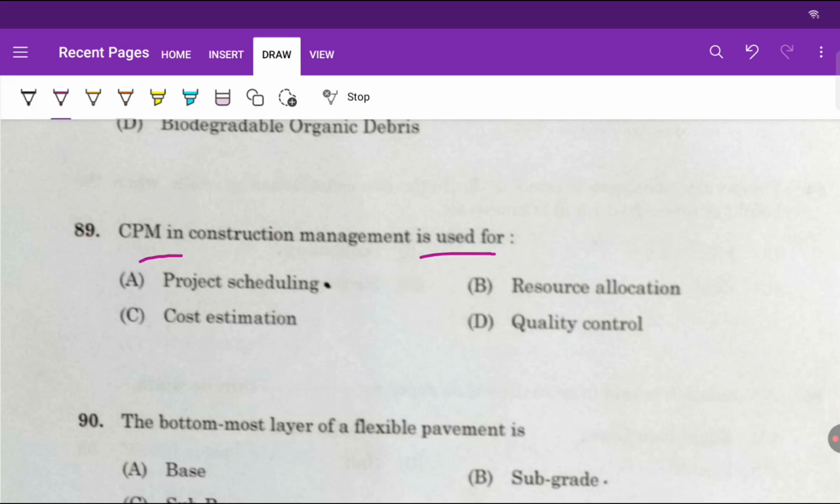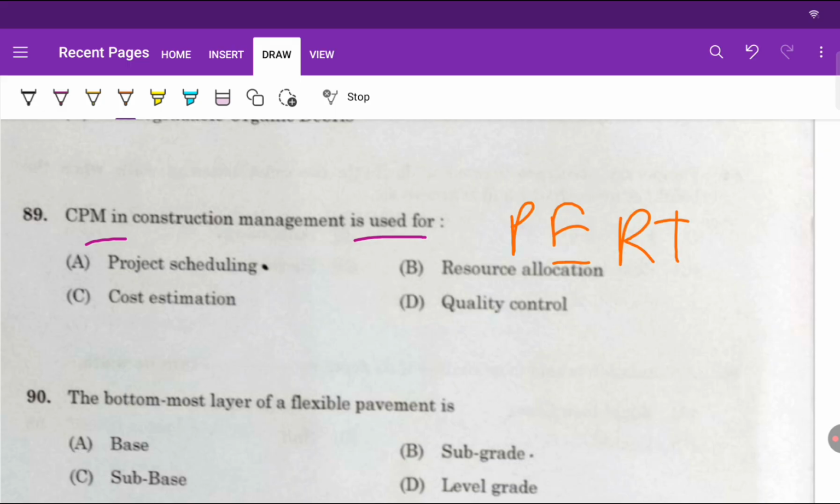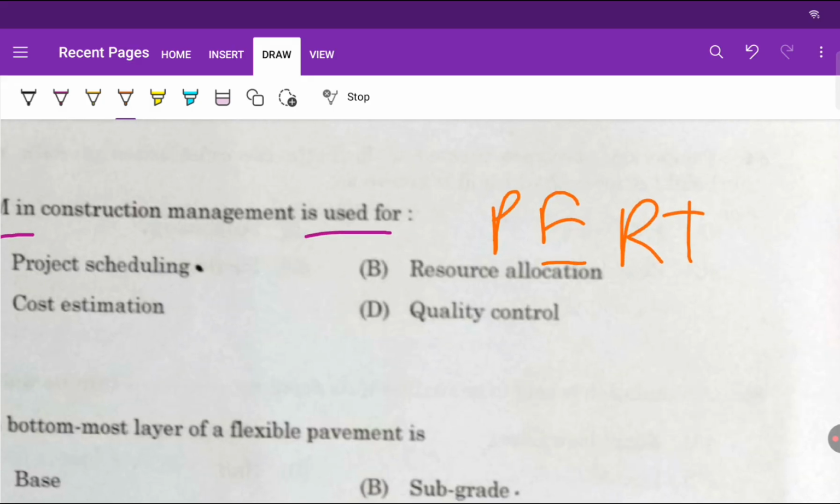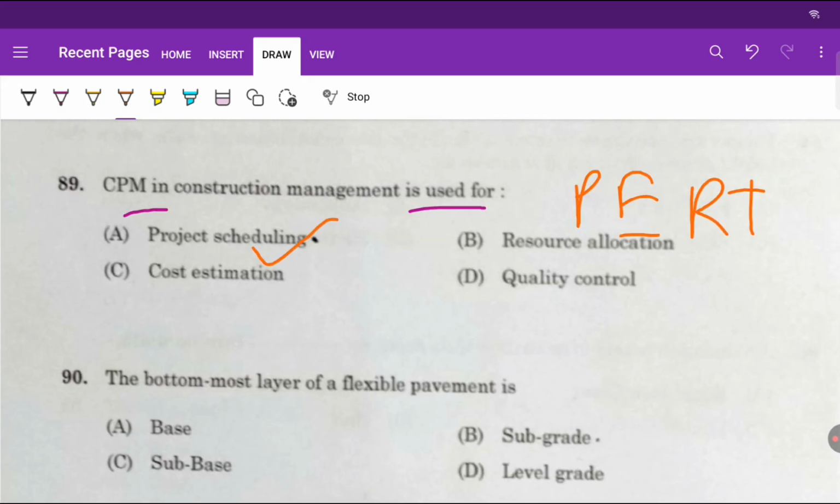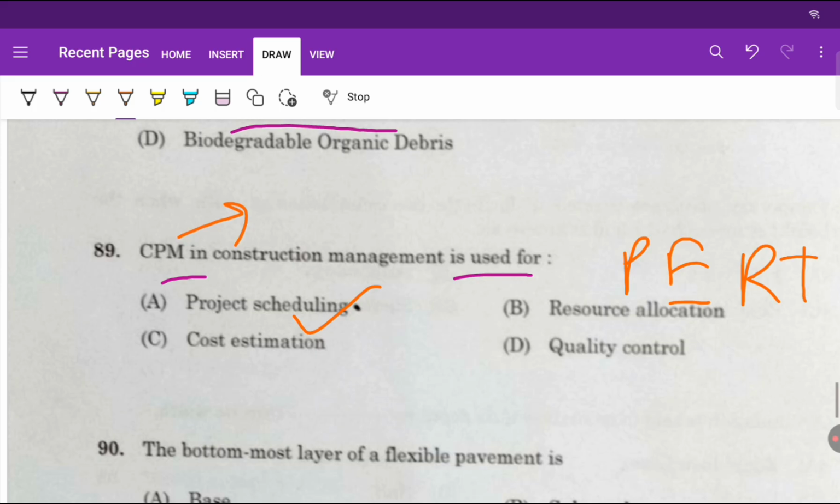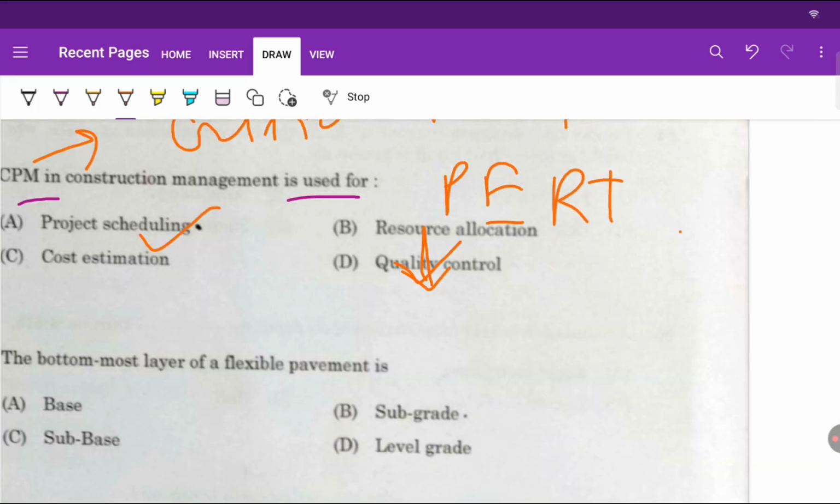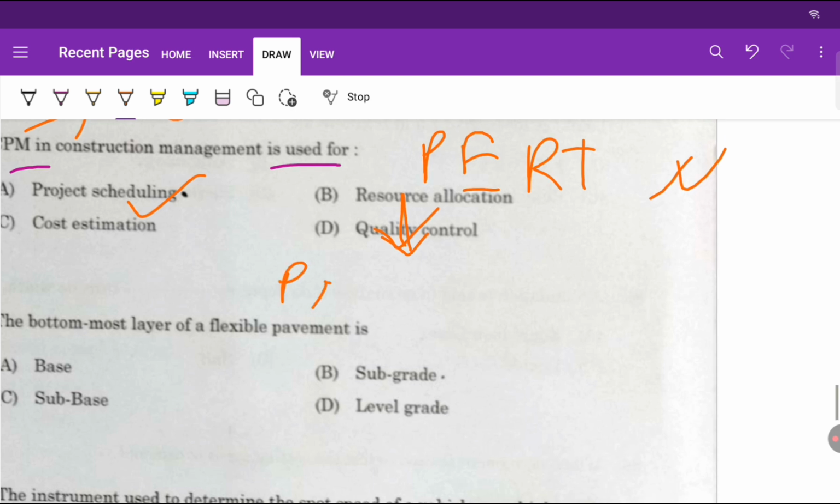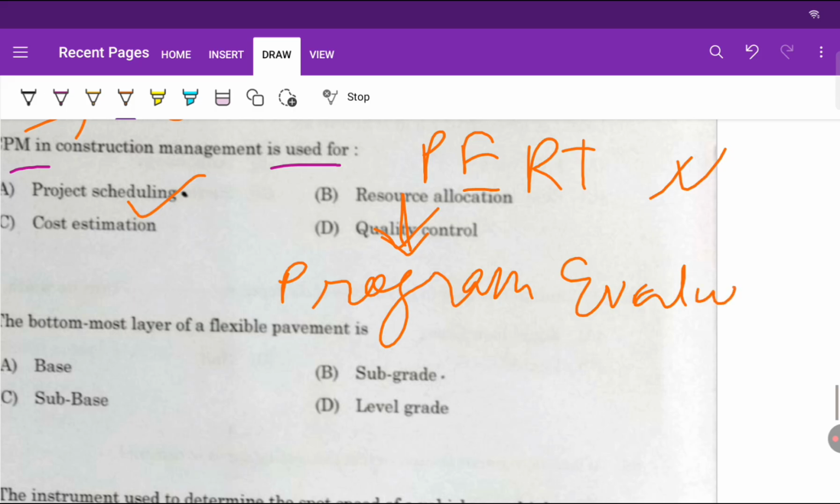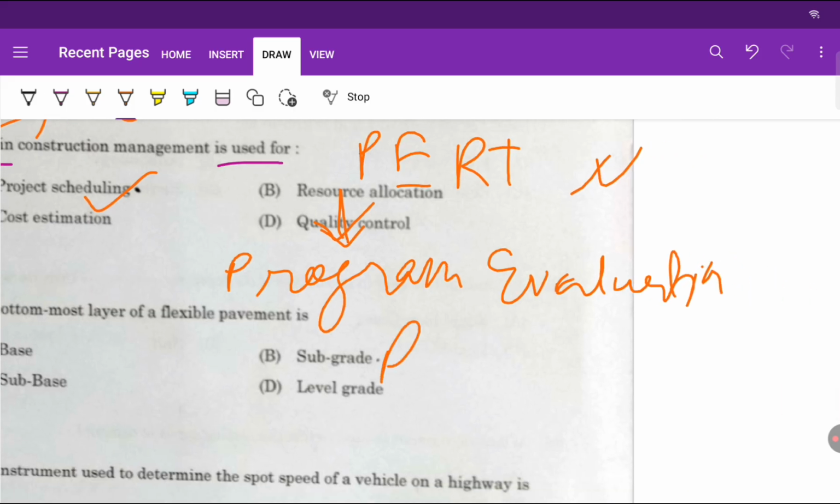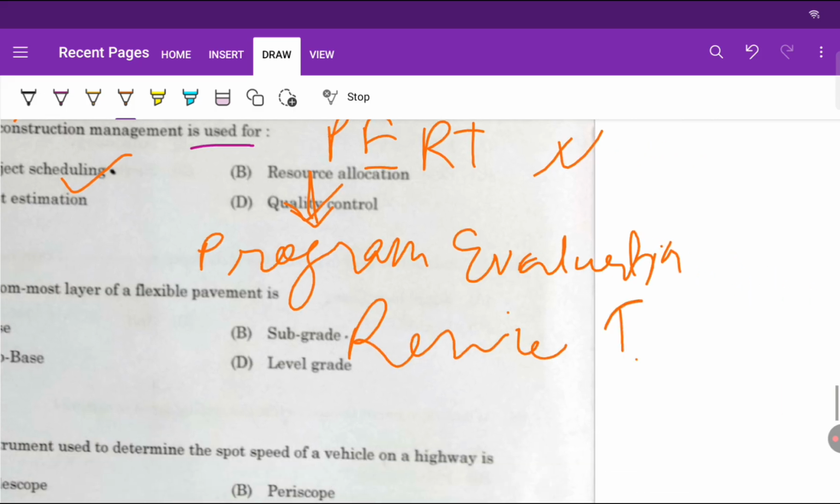CPM in construction management is used for... So CPM and PERT, right? CPM and PERT are two techniques which we use in construction management to control and schedule a project, right? So it will be project scheduling. The full meaning of CPM is critical path method, right? PERT full meaning is program evaluation review technique, right?